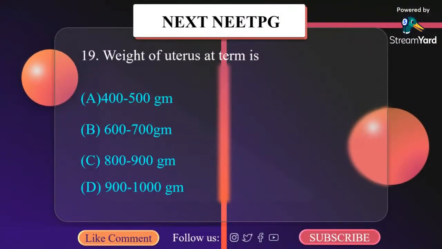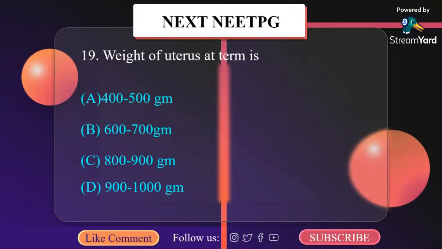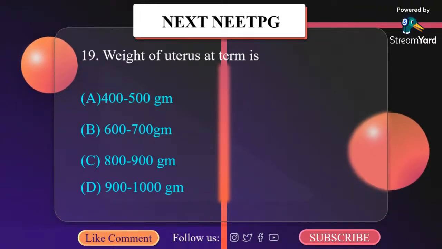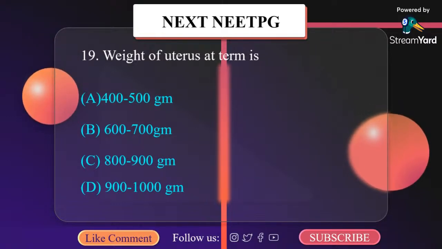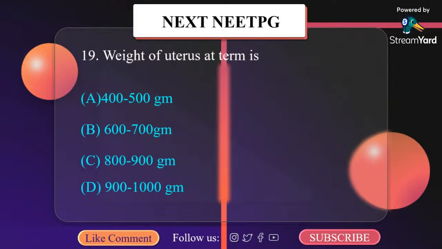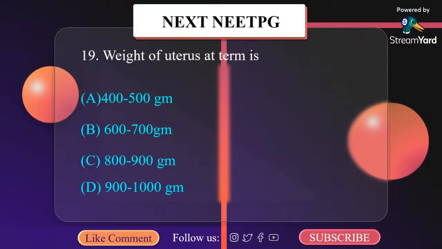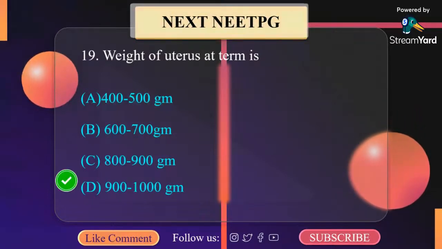Weight of uterus at term is: A. 400 to 500 gram, B. 600 to 700 gram, C. 800 to 900 gram, and D. 900 to 1000 gram. The uterus in non-pregnant state is about 60 gram with a cavity of 5 to 70 mL and measures about 7.5 centimeter. At term, it weighs about 900 to 1000 gram and measures 35 centimeter in length.